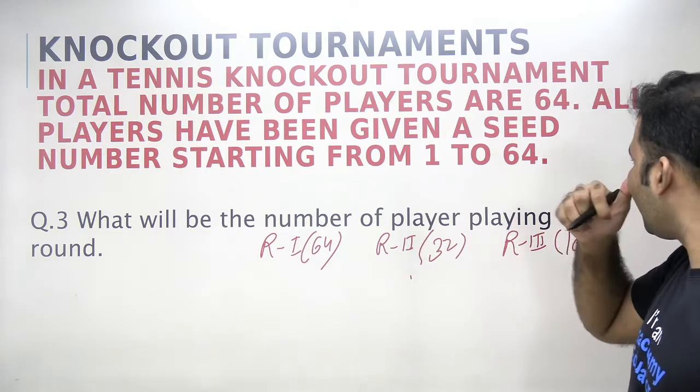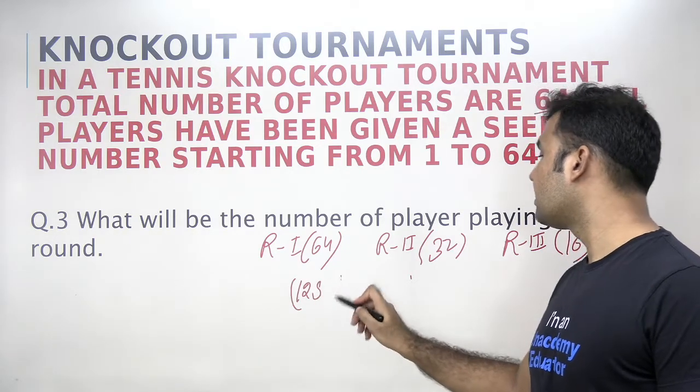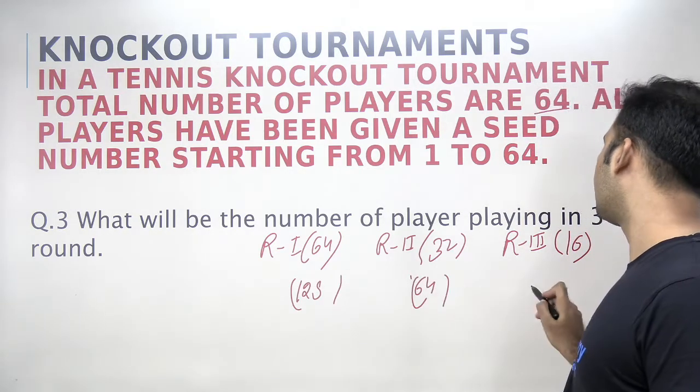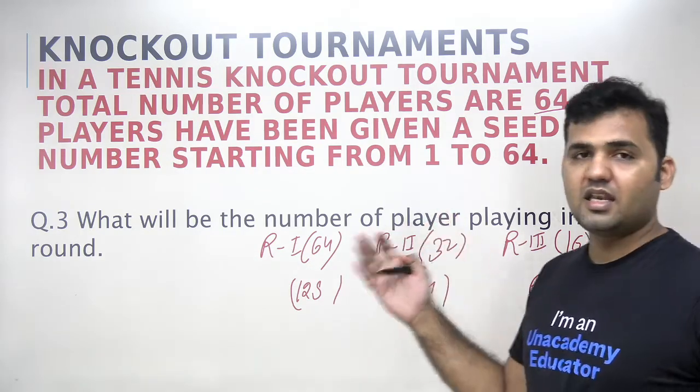If it had been 128, let's say the total number of players is 128, then 128 players are playing here, then 64 will be playing here, and 32 will be playing here, right? So this is how you can find the number of players in any round.